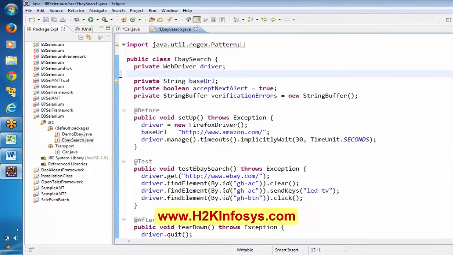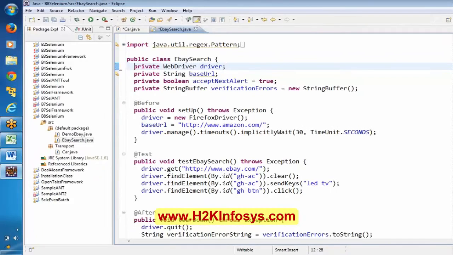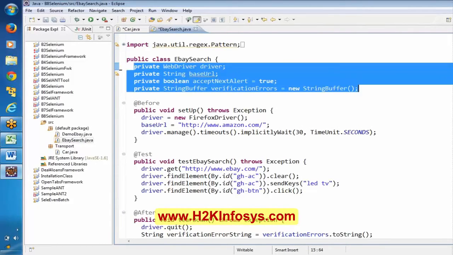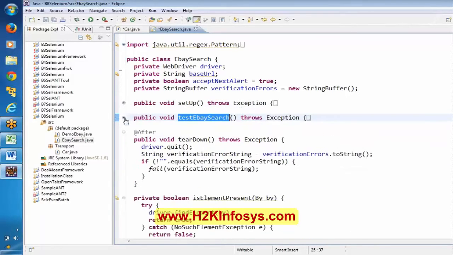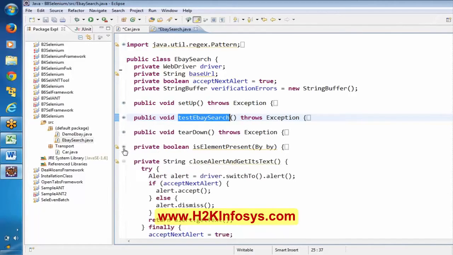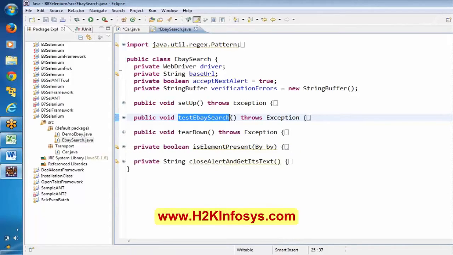Remove this. Now see here, public class, and this is the class name. And here, if you look at here, these are the class variables. Of course we will get into the details coming up, but as of now this is a method here. Void setup. These are the methods. All of these are the methods. Now you can understand the overall structure of a class in Java. These are the methods and these are the class variables.